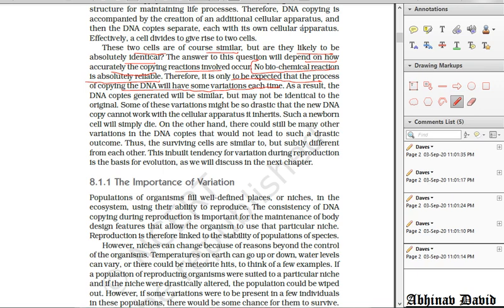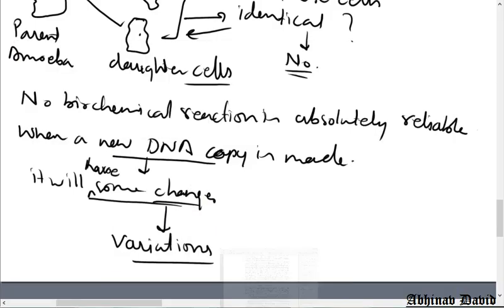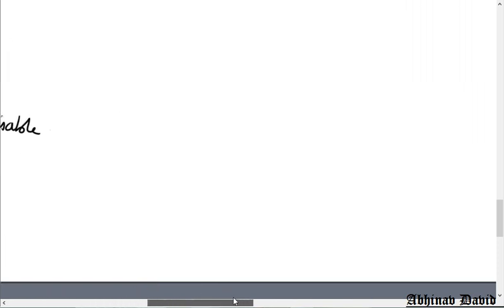And these variations are responsible for evolution, which we are going to study in the next chapter. So as a result, the DNA copies generated will be similar but may not be identical to the original DNA. That is why we say that variations are very important for the survival of organisms. Now let us talk about the types of variations. Variations can be of different types. Let us try to understand what the different types of variations are.